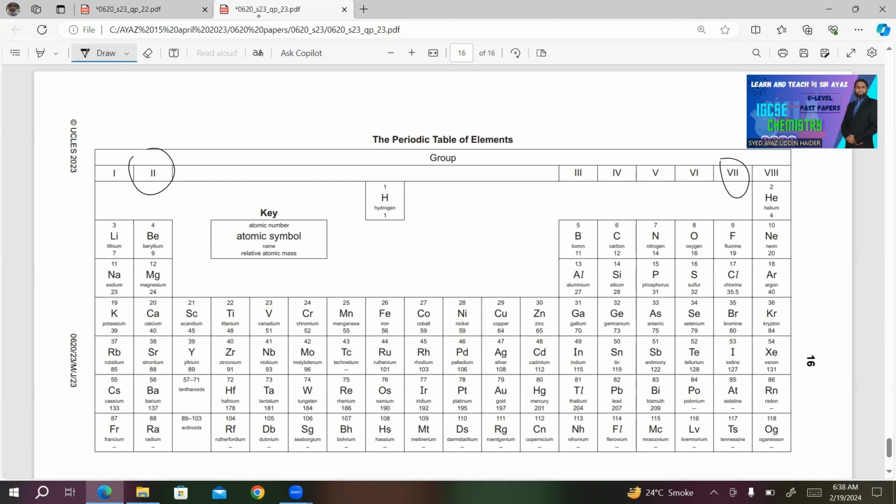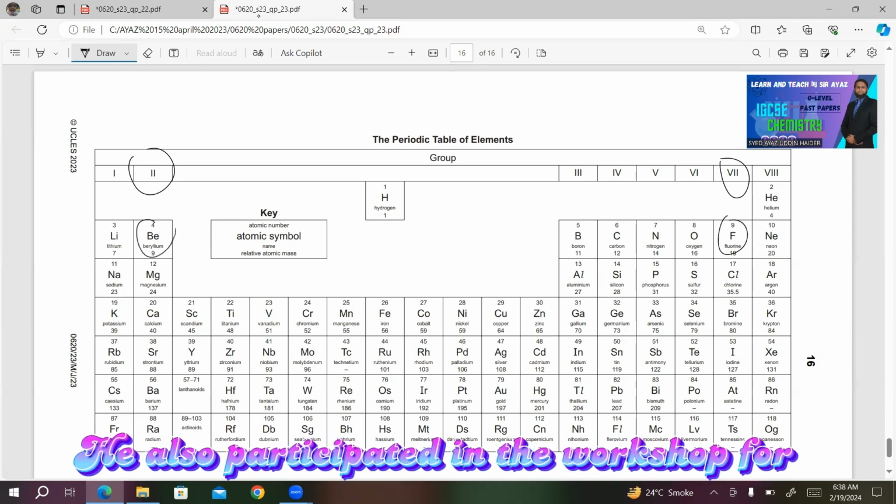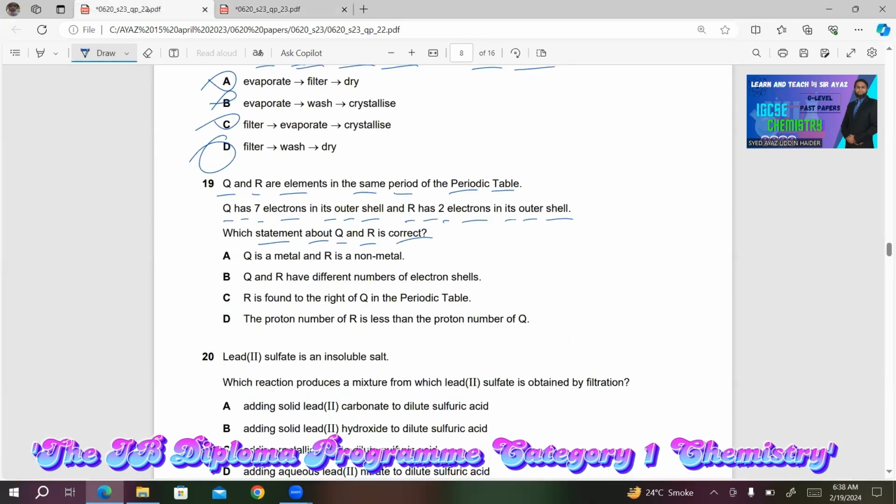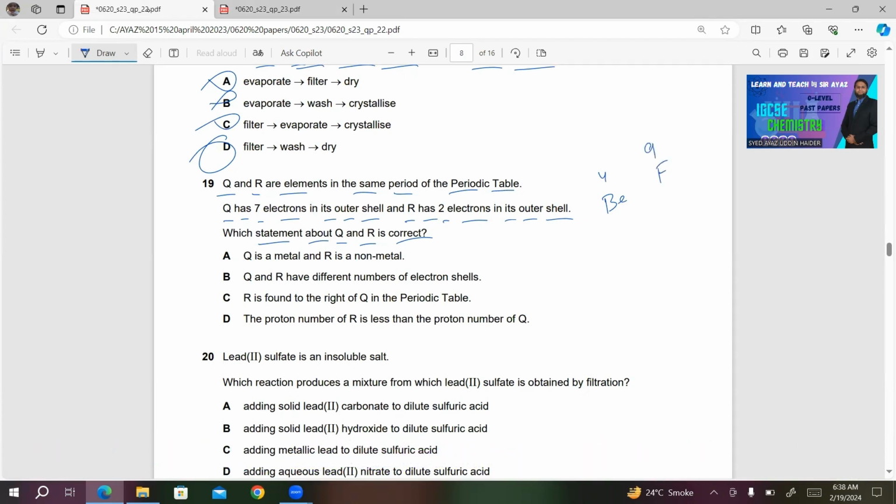So in the same period, if you take fluorine and beryllium as an example, you see both of these are in the same period. And look at their proton number. Beryllium is 4, fluorine is 9. I am writing it here. Beryllium 4, fluorine 9. Now, this is Q and this is R. A, Q is a metal and R is a non-metal. This is incorrect because Q is a non-metal and R is a metal.